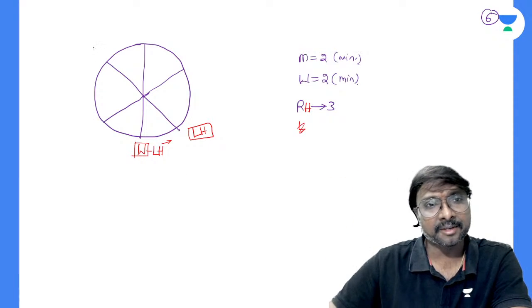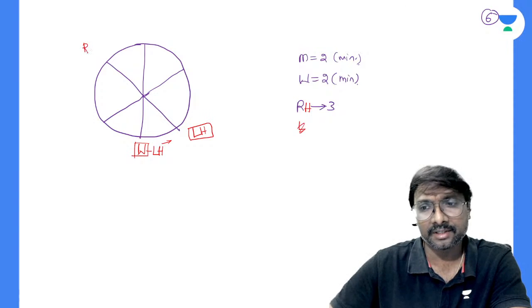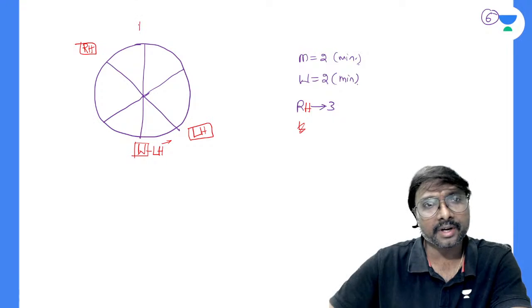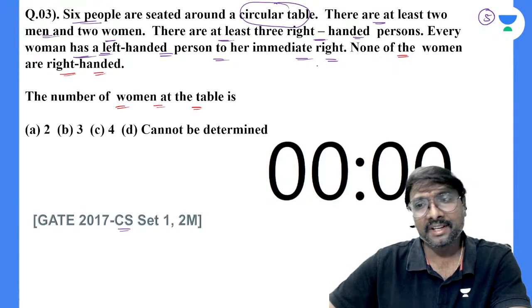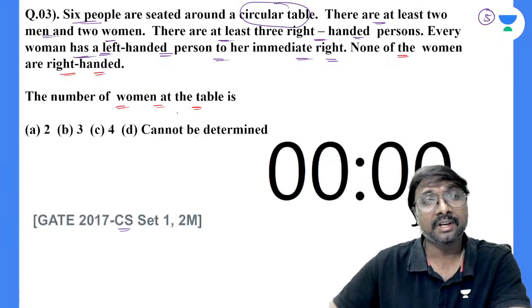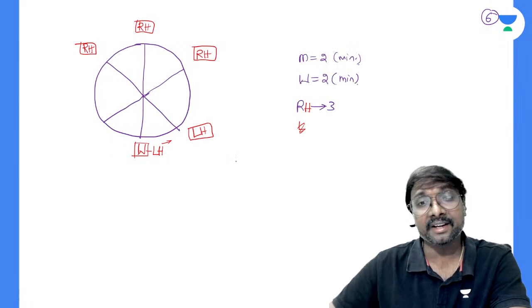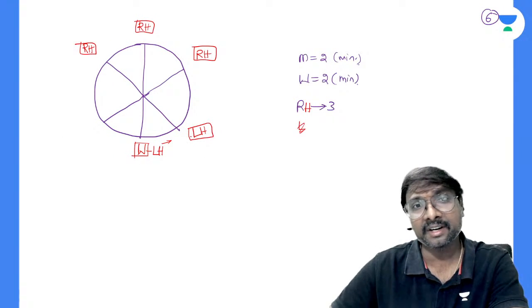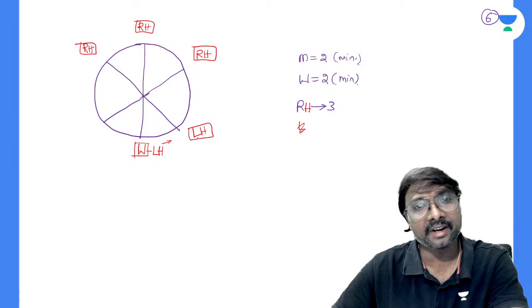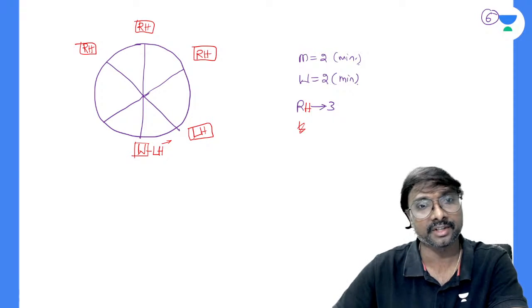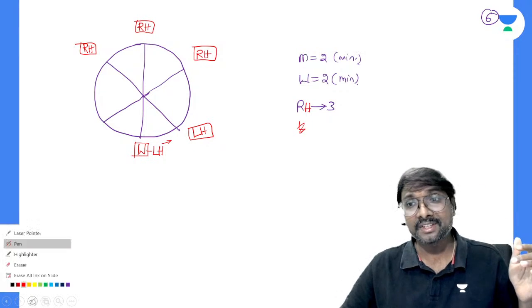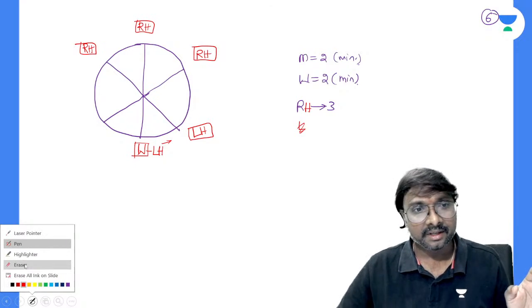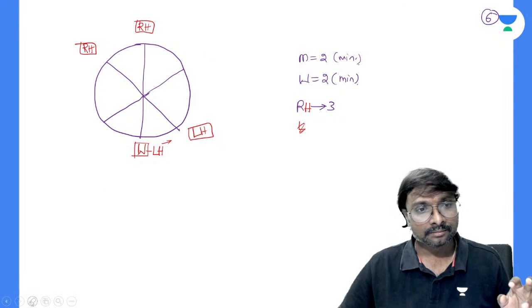At least 3 right-handed must be there, right? So this is your right-handed, and this is also right-handed. No woman is right-handed, so none of the women is right-handed means all women will be left-handed only, right? If you just observe, all women will be left-handed only, isn't it?